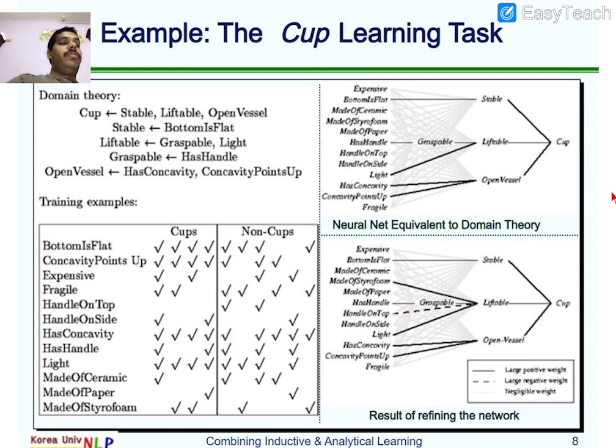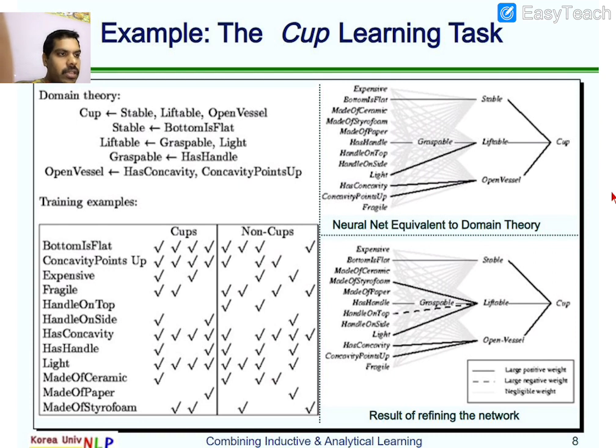So if you observe carefully, stability is a property which comes from the bottom being flat. Liftable is strengthened with the help of having a handle and being light. The handle should be lightweight, and an open vessel has concavity, then concavity points. This is the way we are going to define the network, and whatever the target features which are going to be supported, we need to draw thick lines.